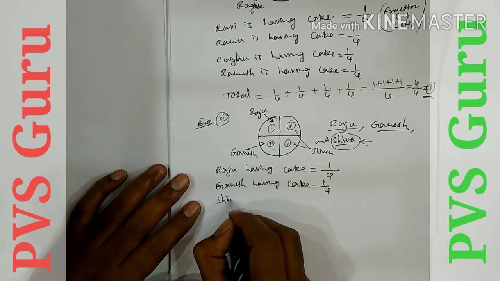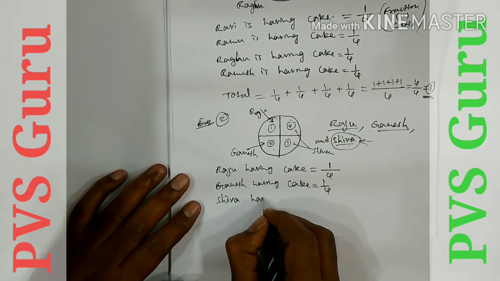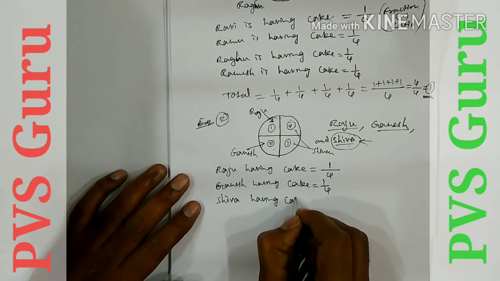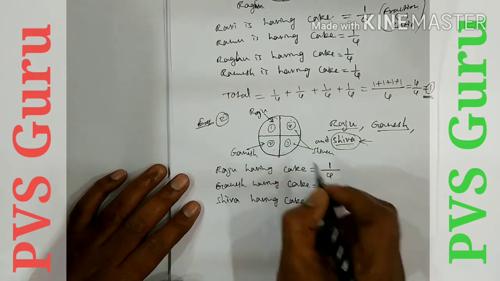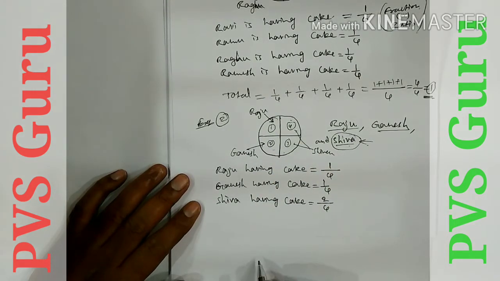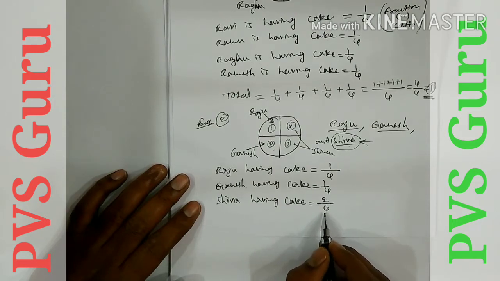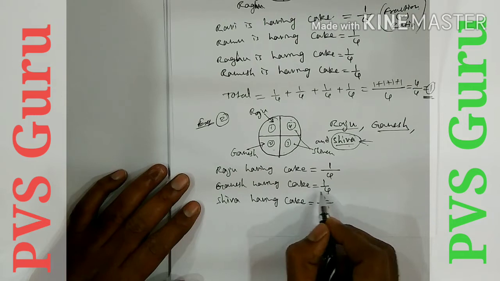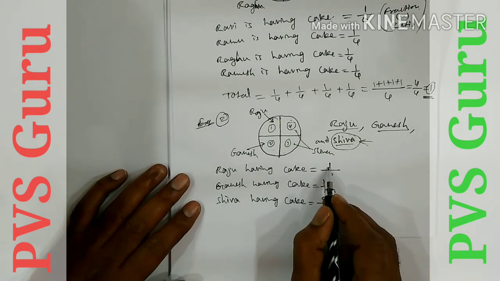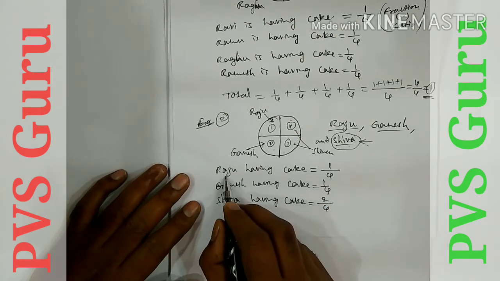But Shiva is having cake, total 4 pieces, but he took 2 pieces. That's why here it is 2, that is 2 by 4. So 2 parts out of 4 parts were taken by Shiva. 1 part out of 4 parts taken by Ganesh. 1 part out of 4 parts taken by Raju.